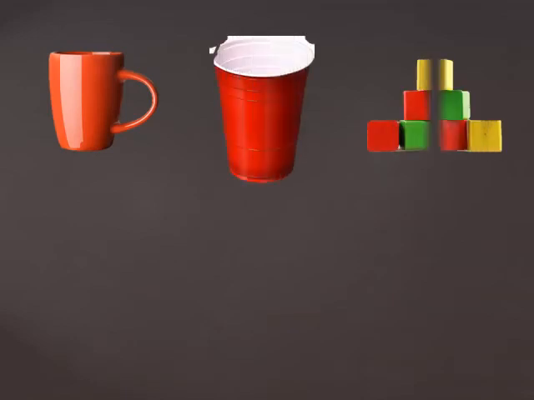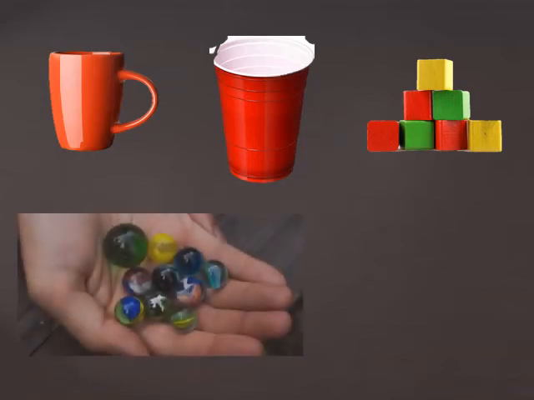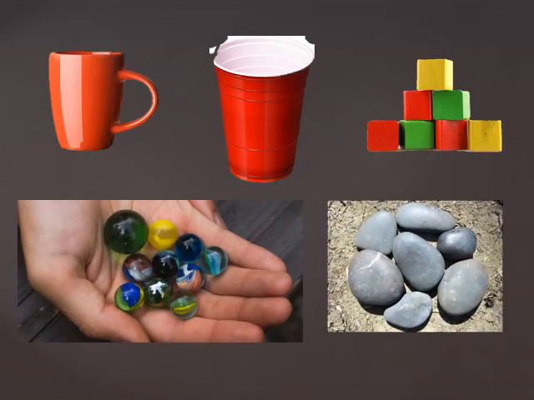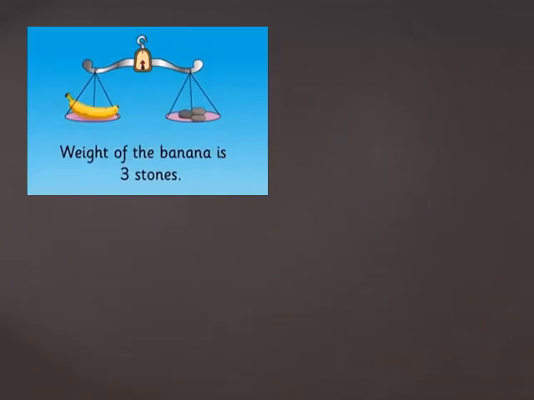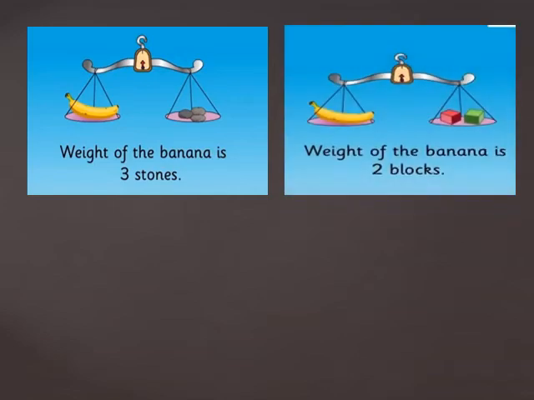Do you know in the early days how people measured the weight of any object? They used cups, glasses or blocks. Sometimes they also used marbles and different types of stones. Suppose the weight of the banana is 3 stones, or we can say the weight of the banana is 2 blocks.